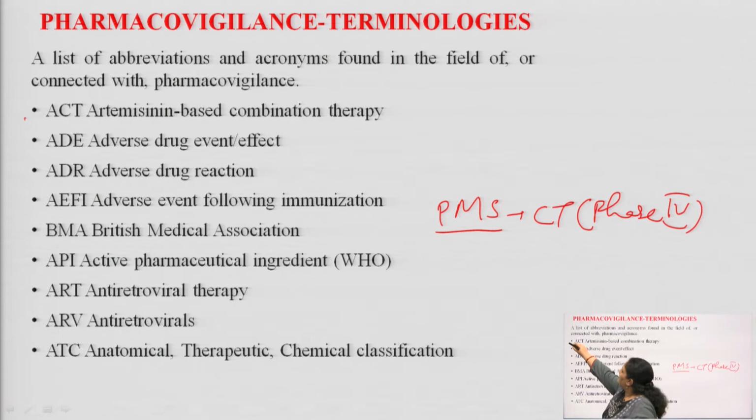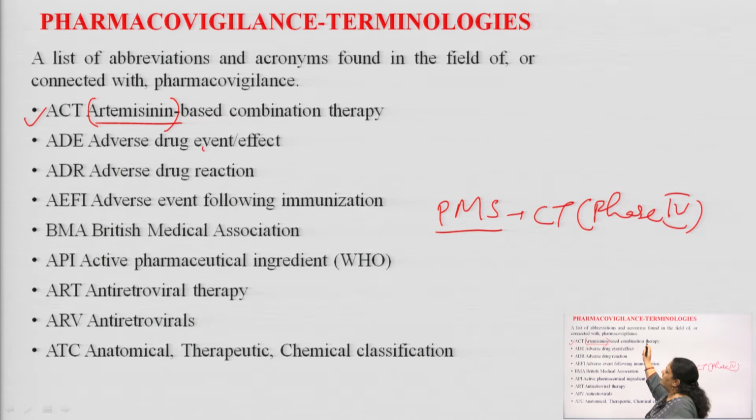The first one is ACT. ACT means, students, artemisinin based combination therapy. Artemisinin is a widely used drug of the anti-malarial category. I hope you know Plasmodium falciparum is the causative agent of malaria. For the treatment of malaria in subchronic or chronic conditions, the patients are treated with artemisinin prolonged therapy. So ACT means artemisinin based combination therapy.